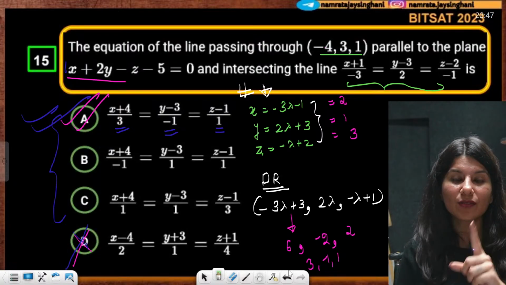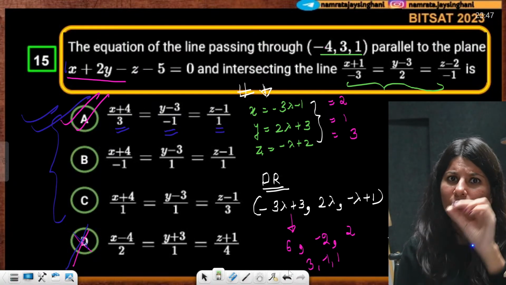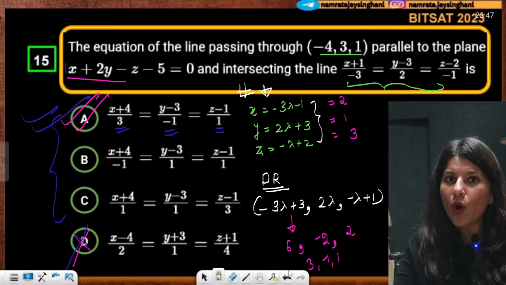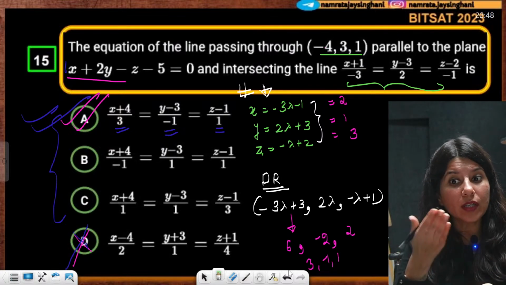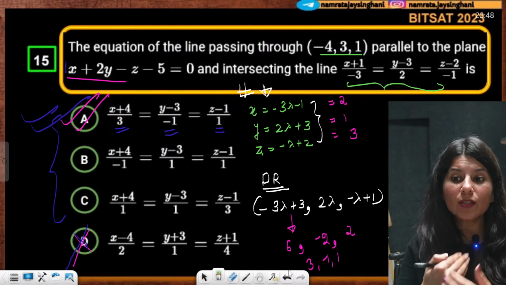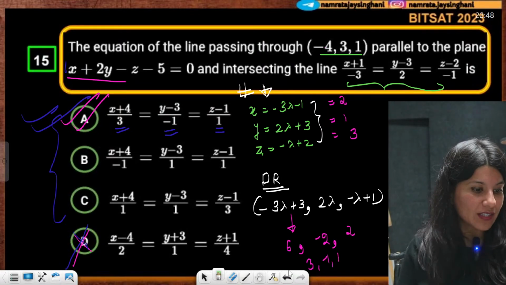Because I thought, okay, whichever option's dot product gives me 0 will be the correct option. But you know what? Option A is also giving 0. B is also giving 0. C is also giving 0.